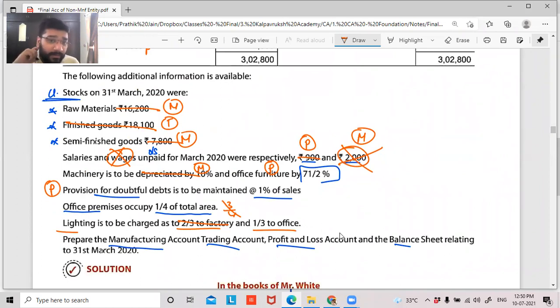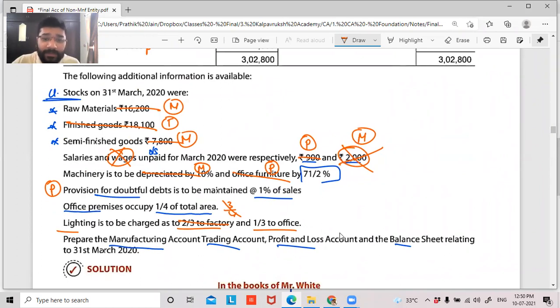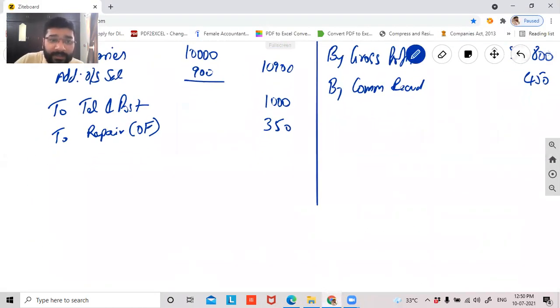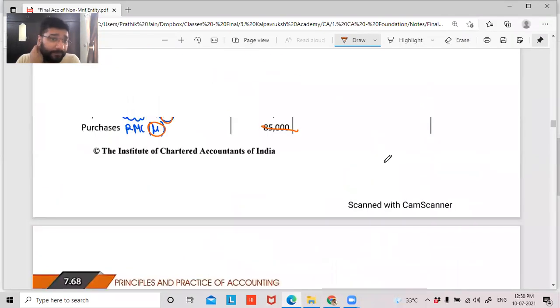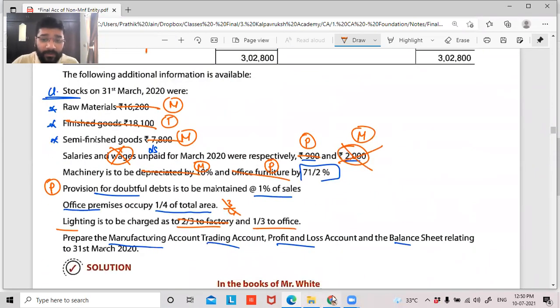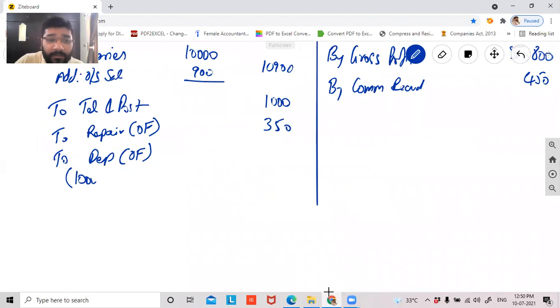Guys, office furniture depreciation, 7.5%. So, to depreciation, office furniture. What is the office furniture price, guys? 10,000 rupees. So 10,000 into 7.5 by 100. So can I say 750 rupees? Yes, sir. Okay.